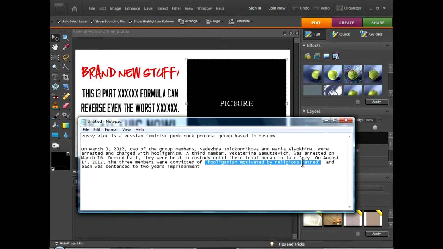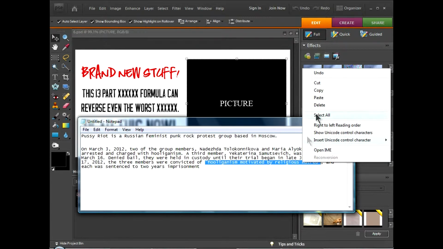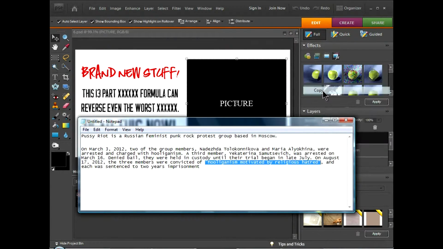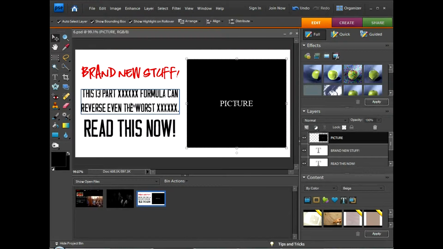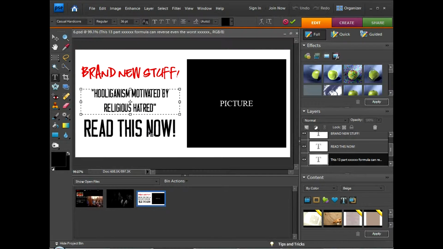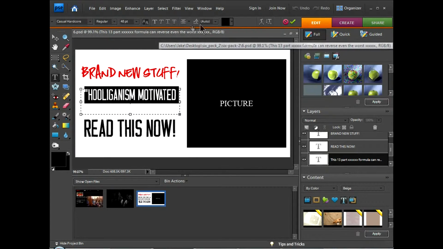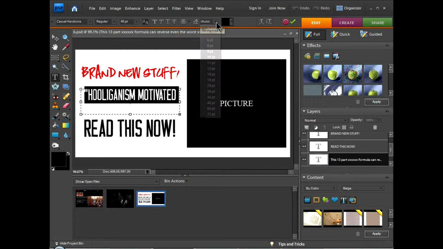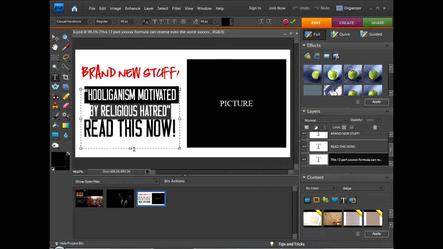So I'm going to go ahead and scroll over that, right click and copy this. Then I'm going to minimize that. And then let's double click on this, right click and paste. I'm going to show you that you can change the text size. Then you want to come up here to the leading and make sure that matches. So you've got 48, and then we can stretch these.